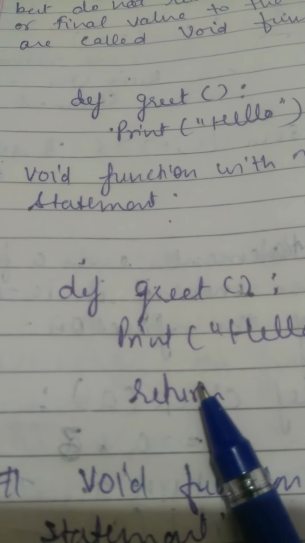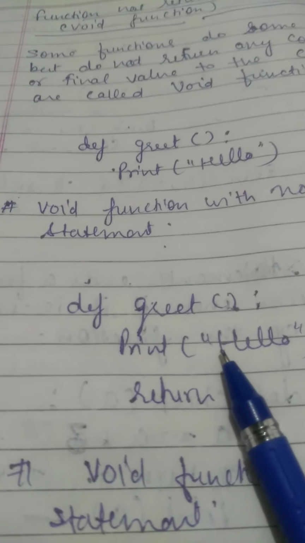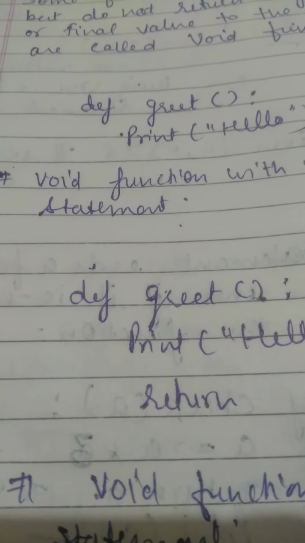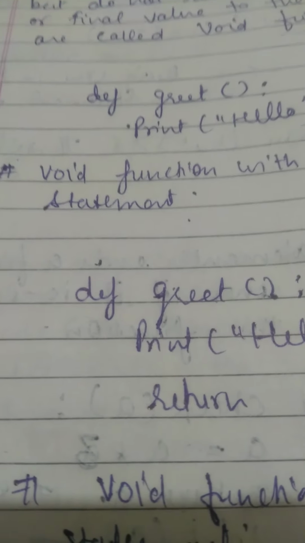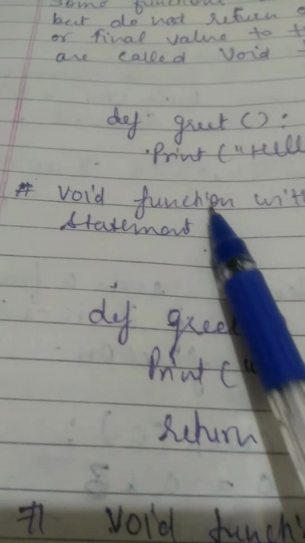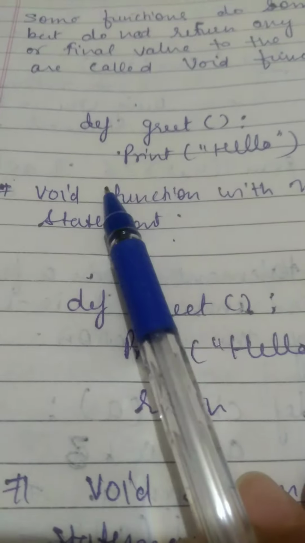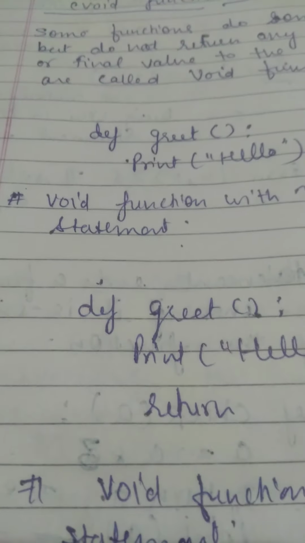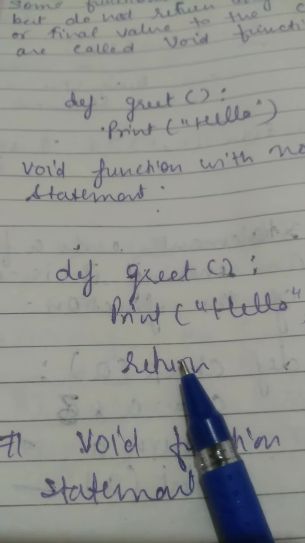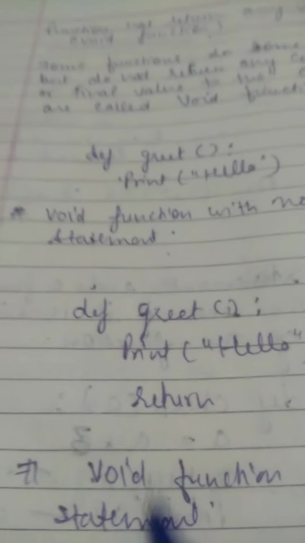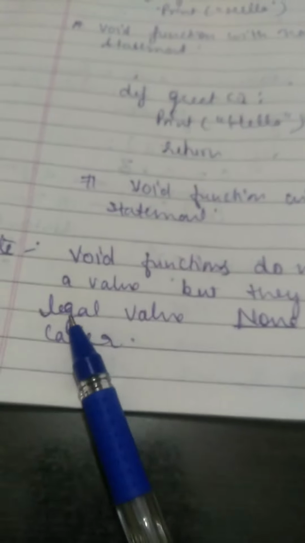I hope you understood the meaning of a void function. The function that does not return any value is known as a void function. In this function definition, it is printing a hello message, but we have not written a return statement. But if we write a return statement, then it will return a legal value, that is None. So how?